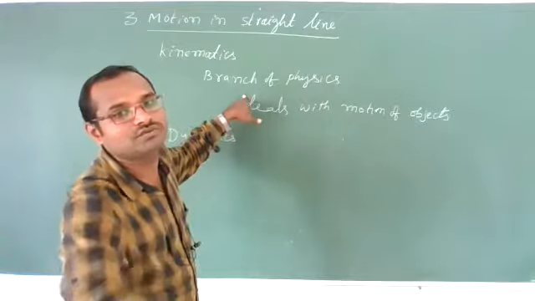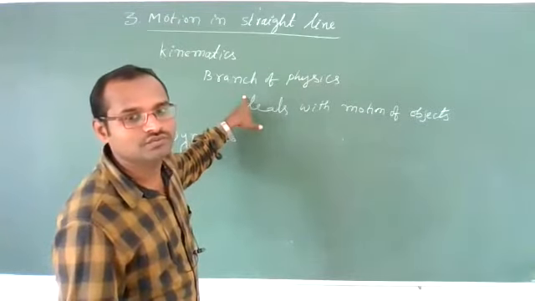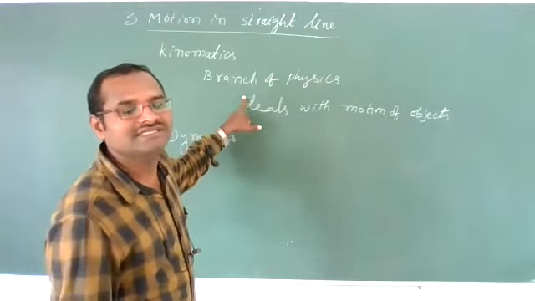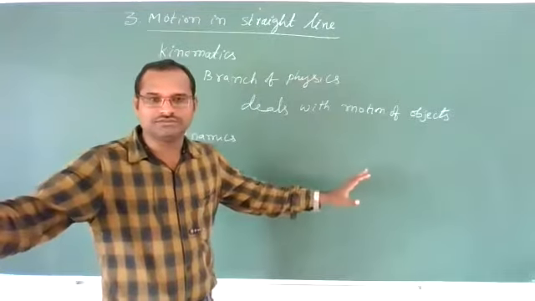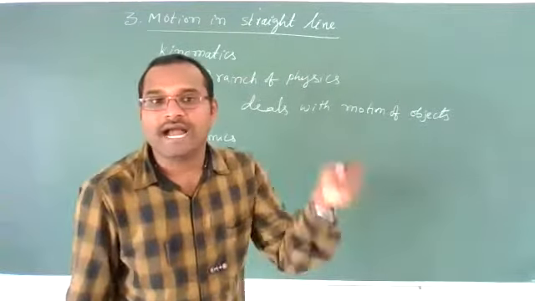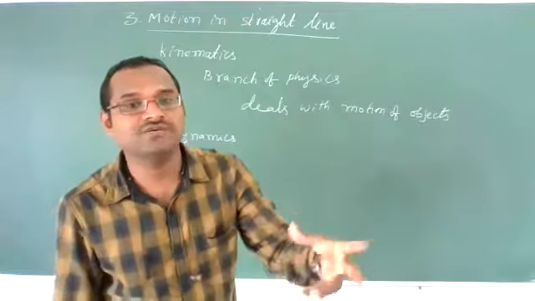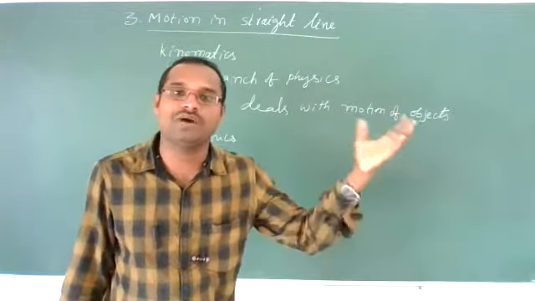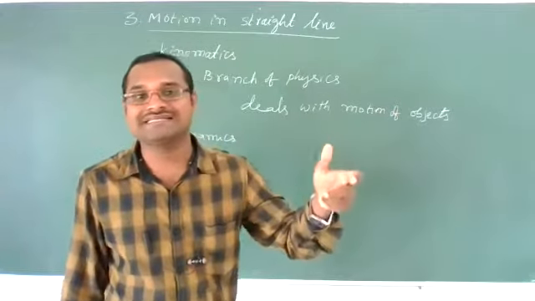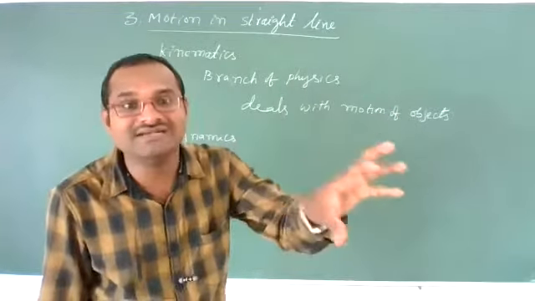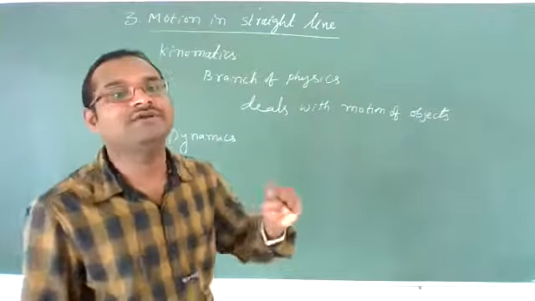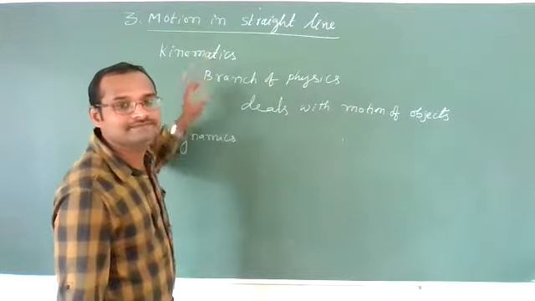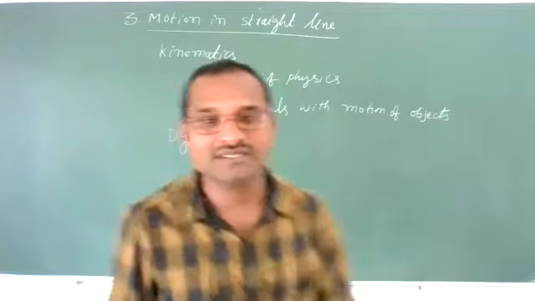Clear? If the object is in motion, then how it will behave, what is its speed, what is its velocity, what is the distance, what is the time, at what time, at what distance it is, and what is the acceleration. If we discuss these things, that will be called kinematics.